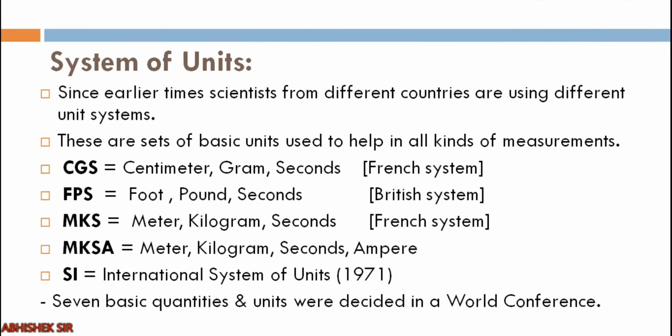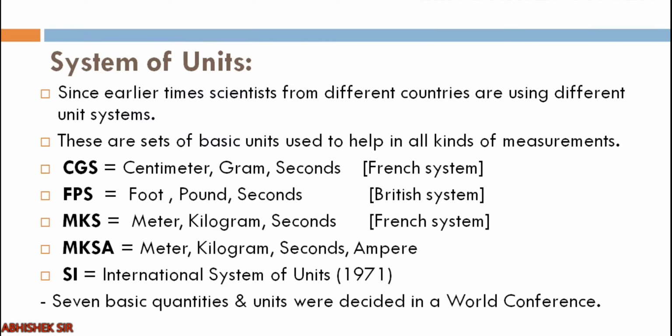FPS system was foot pound second, that was the British system. MKS was meter kilogram second, that was again the French system. MKSA was meter kilogram second ampere. And finally it was the international system of units, that was decided in 1971 at the World Conference in France. Why were we in need of an international system? Because you can see, if the British were using foot as the unit of length, the French were using centimeter.